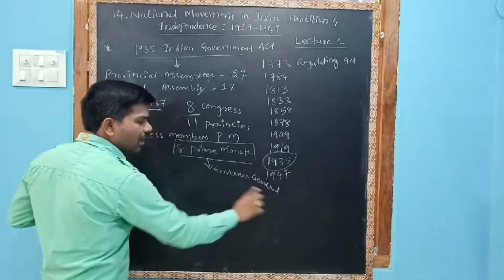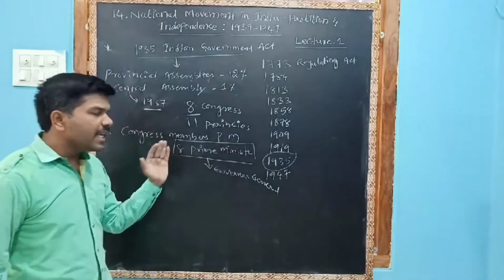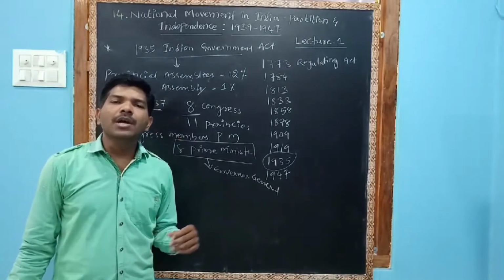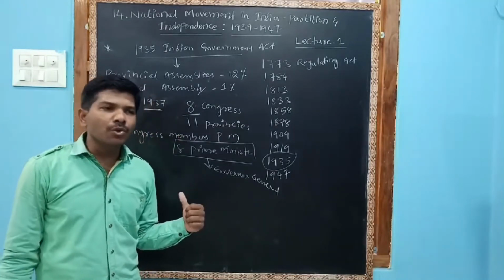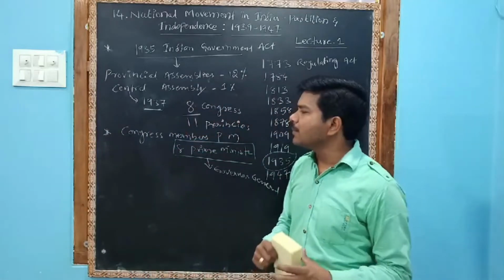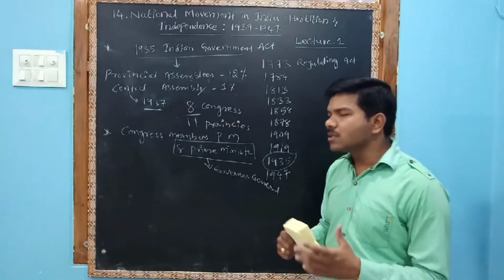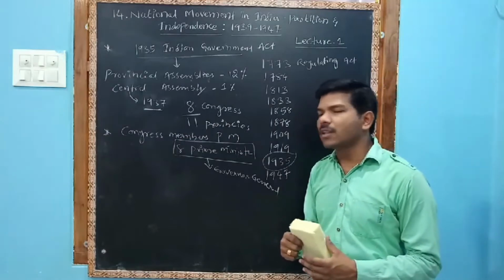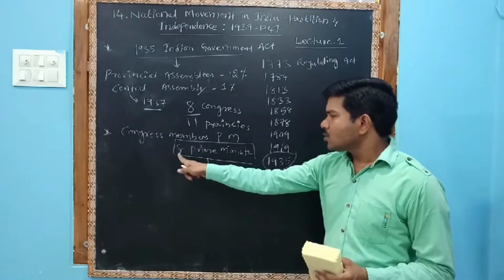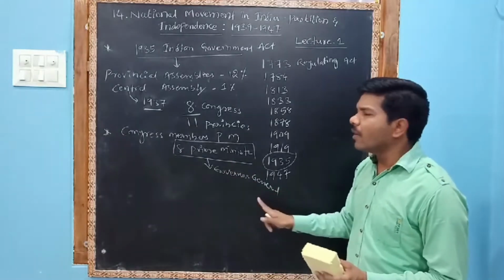Who is the Governor General? The Governor General is British. In each and every state, one prime minister will be there. For example, Nehru was the prime minister of the United Provinces. I repeat, Nehru was the prime minister of the United Provinces, which we now call UP. So these 8 prime ministers had to work under the Governor General.